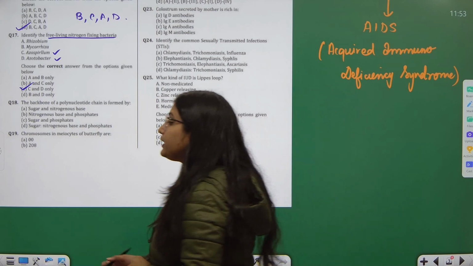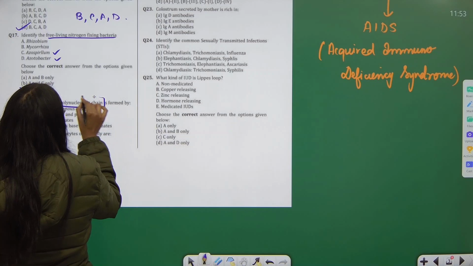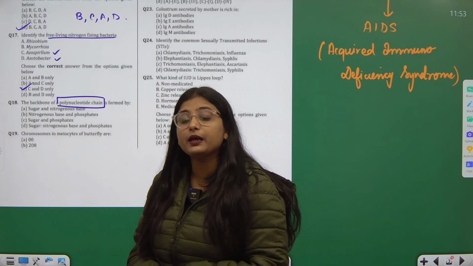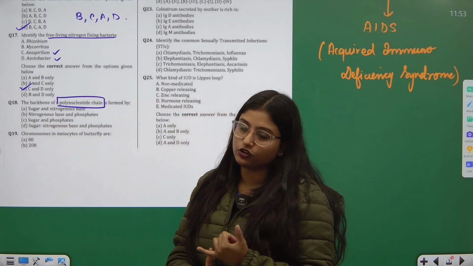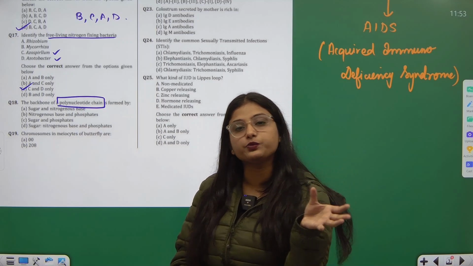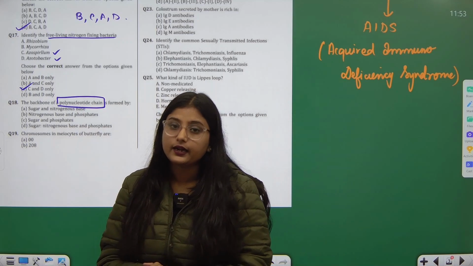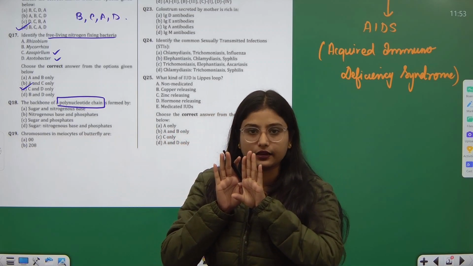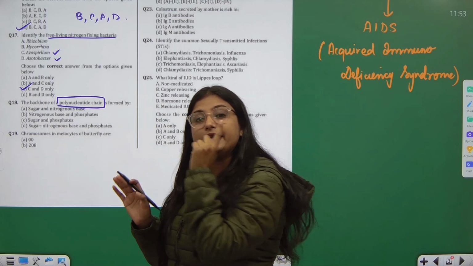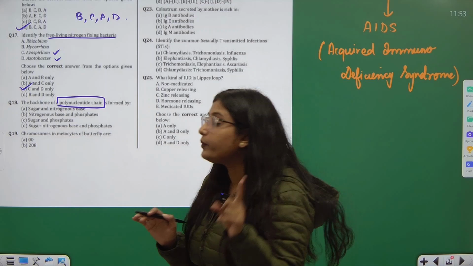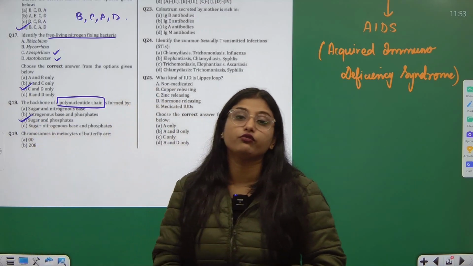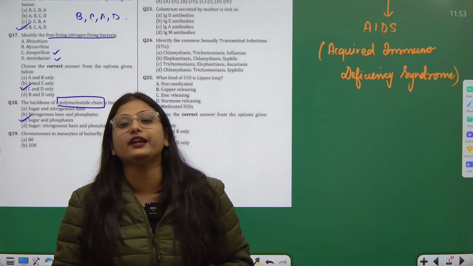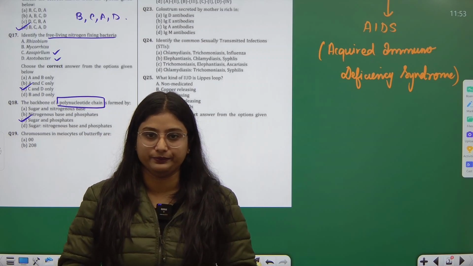Now I tell you that this polynucleotide chain is formed by multiple nucleotides. Nucleotides are made up of sugar, phosphates and nitrogenous bases. Three are the components which form this nucleotide. Right? Now this chain has a backbone where it is adjoining the other. But in that backbone, it lacks nitrogenous bases. So it only has sugar and phosphates. This is the concept which you study while you are understanding about the polynucleotide chain.